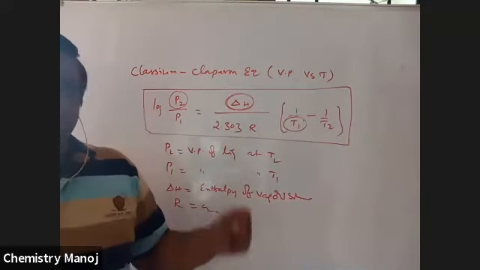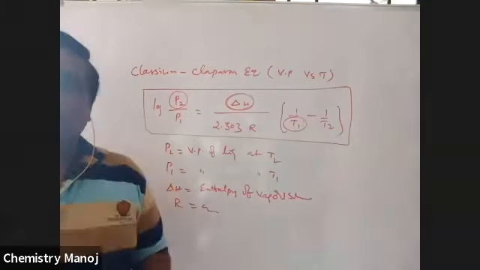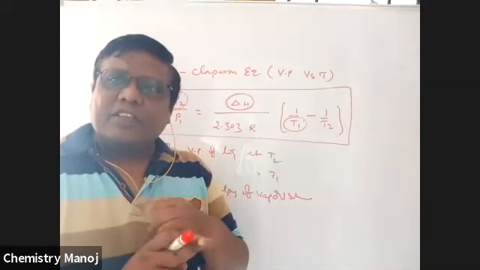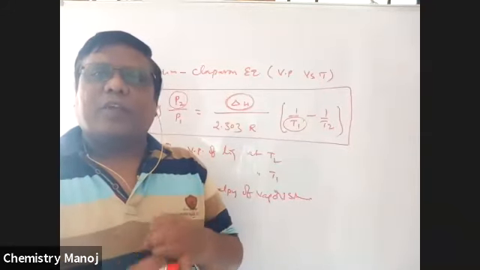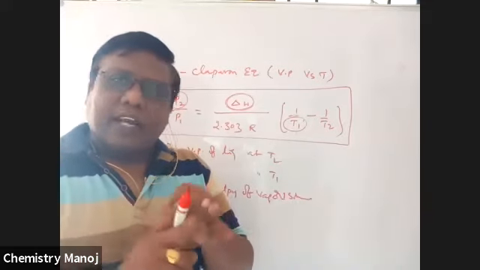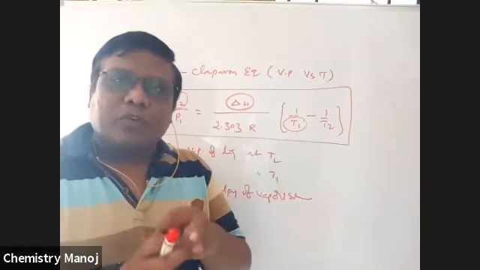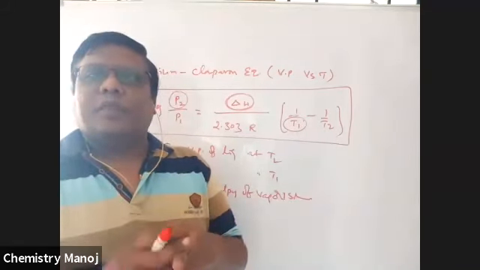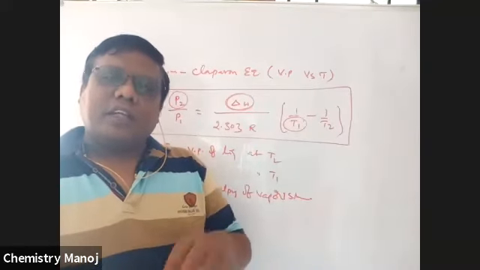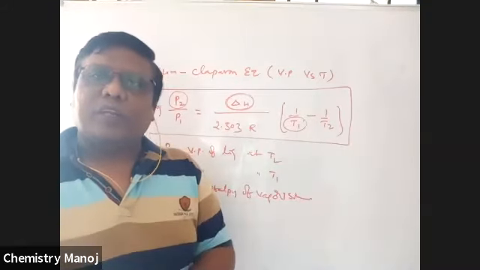Vapor pressure is nothing but pressure. It is expressed in atmospheres or other pressure units. Vapor pressure is directly proportional to surface area, which means vapor pressure is a surface phenomenon. It is directly proportional to temperature, but inversely proportional to intermolecular forces. So these are the concepts of vapor pressure. It is all about your chemistry.